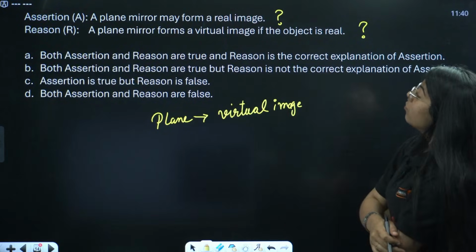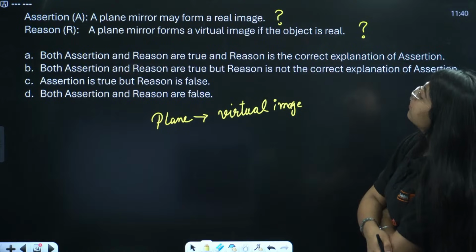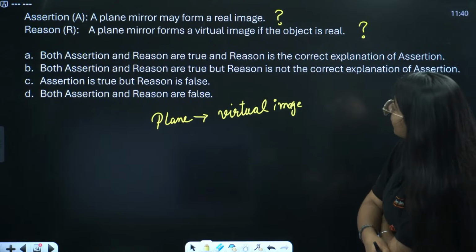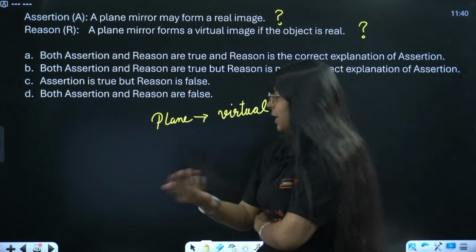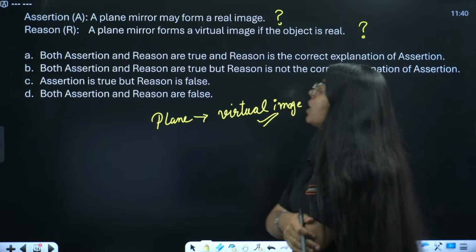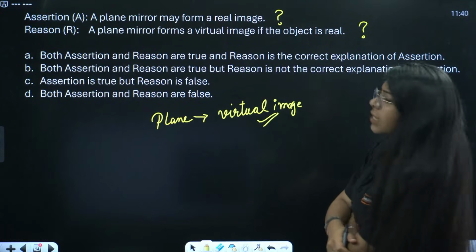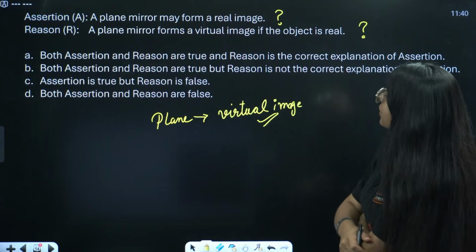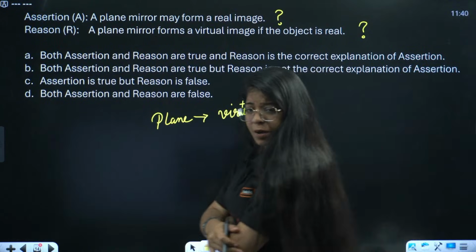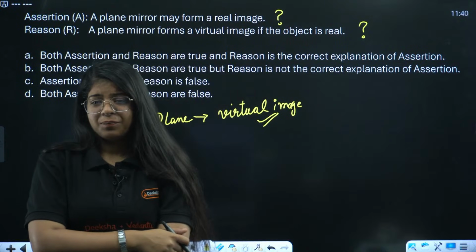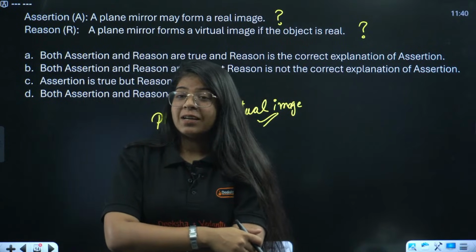Okay. Now, reason, let's see. A plane mirror forms a virtual image even if the object is real. If the object is real, that is true. Plane mirror does form a virtual image. So, why were you saying C? Why are you guys saying C option? Does a plane mirror form a real image? All of you said C.